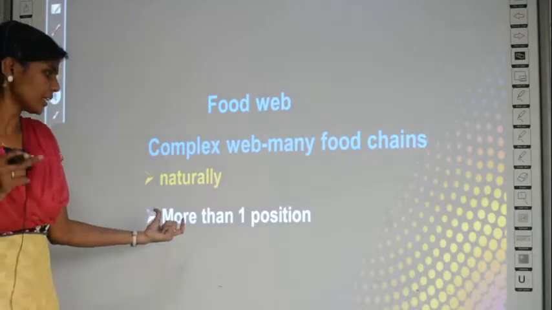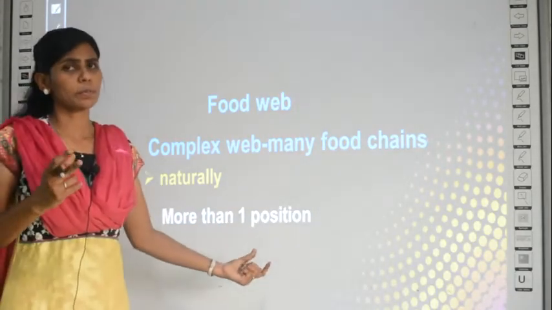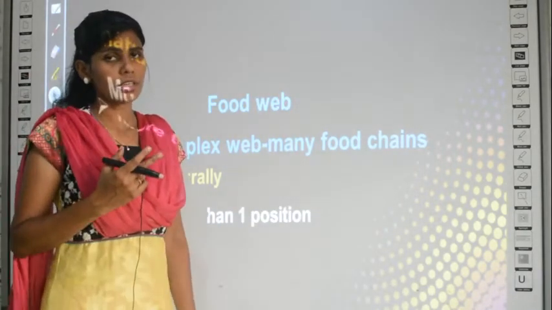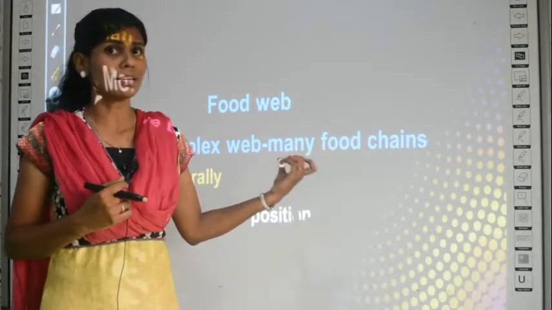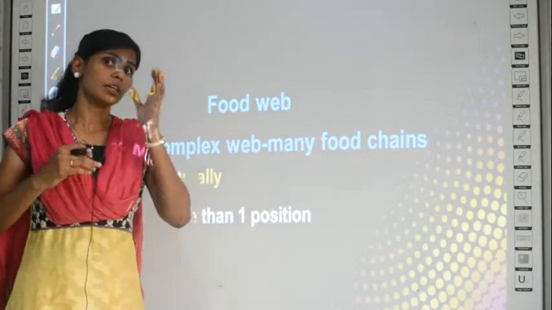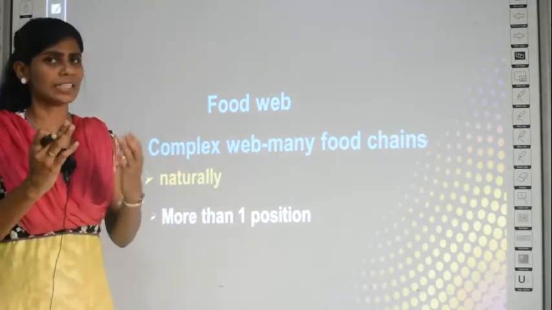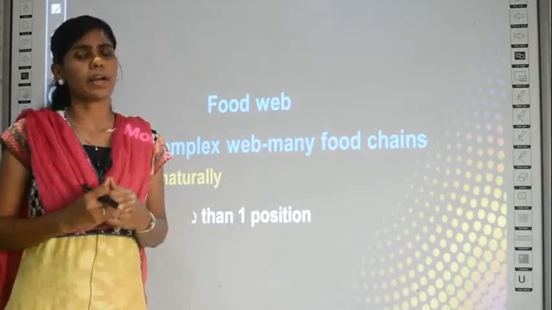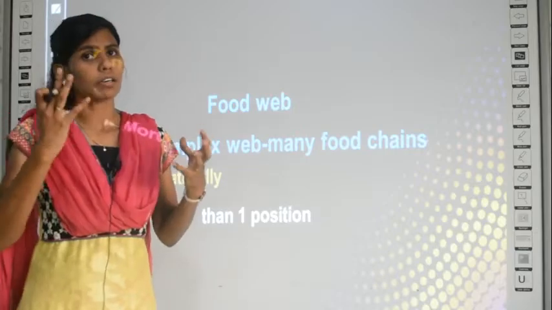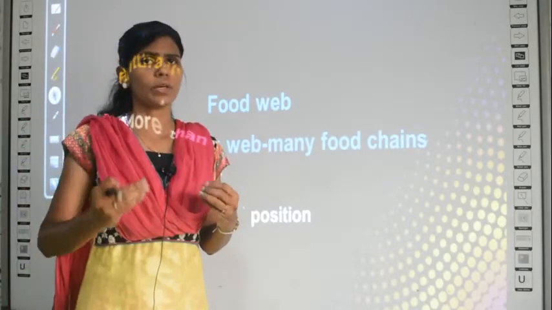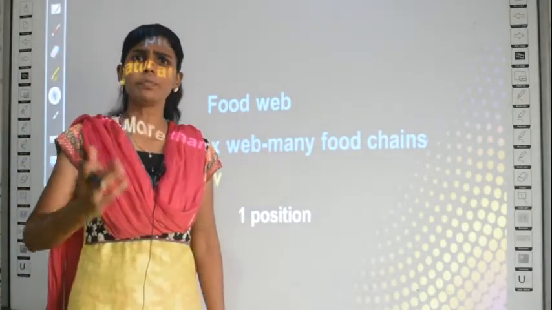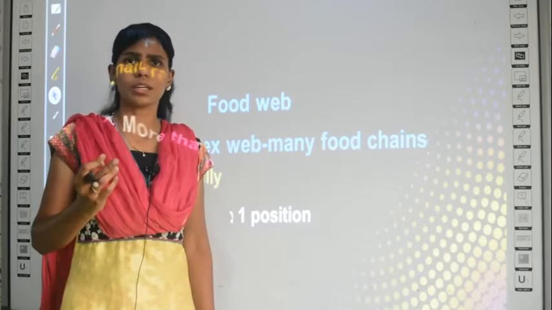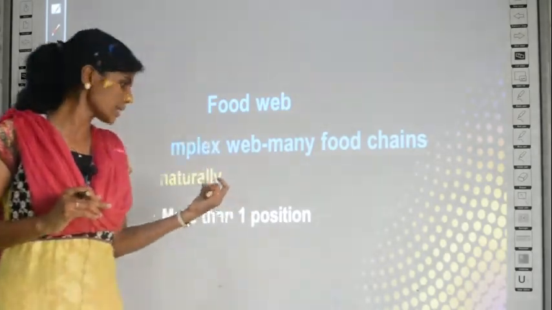And there is one more point, there can be more than one position. In our last botany Zoom session, there were students asking this question: say for example, is a grasshopper always a primary consumer, or is a goat always a primary consumer, or is a lion always a secondary consumer or tertiary consumer? It is not that way. That is why it is given.